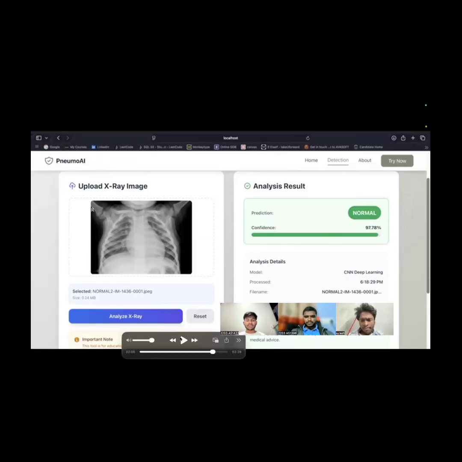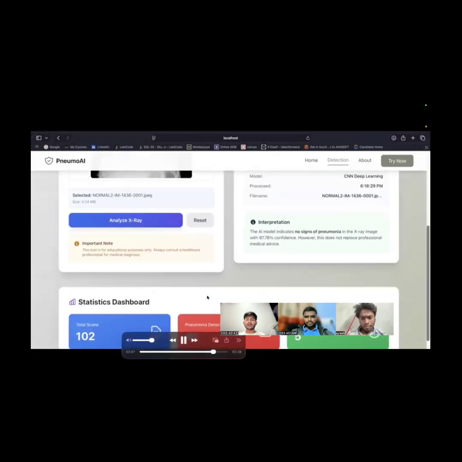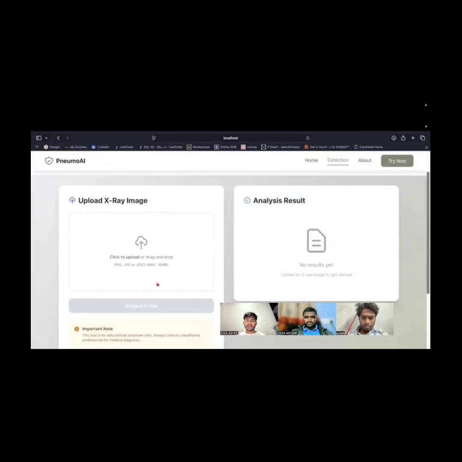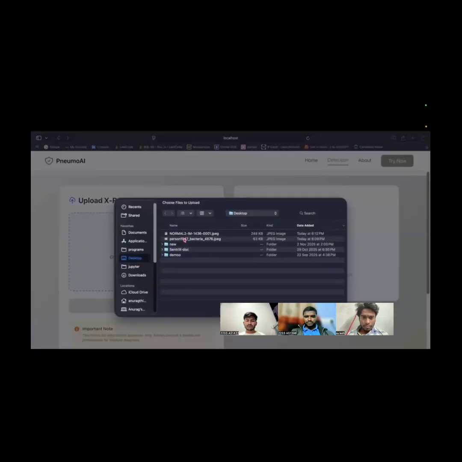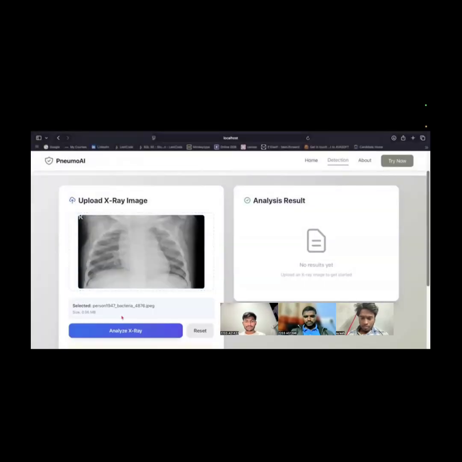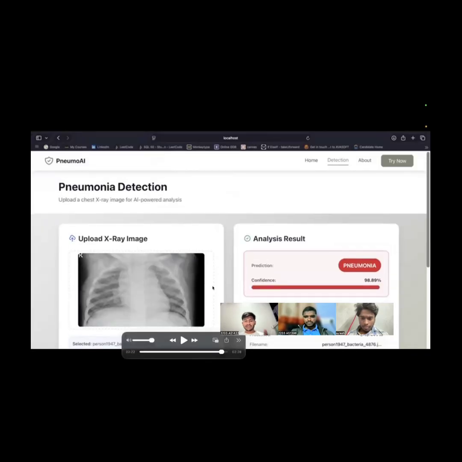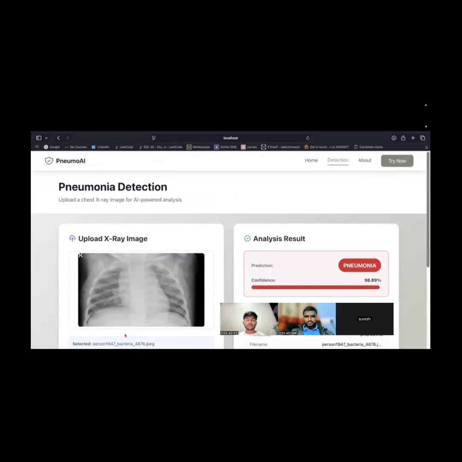But whereas if you share another X-ray where pneumonia is present, it shows the exact image and you can see it on the screen. The X-ray was detected as pneumonia and it was fully damaged. So the person should go to the hospital and consult a doctor, who will explain the complete details and give the precautions for that. That's it about this code.